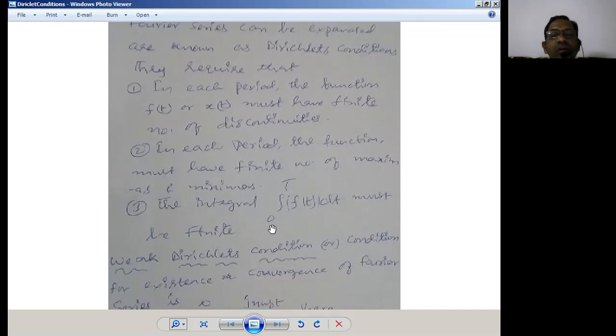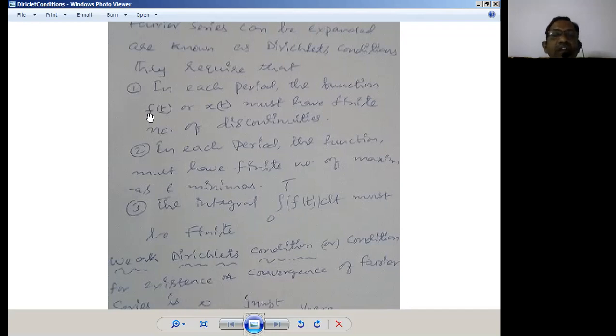The last one is that the integral of this function must be finite. Here, f of t should be absolutely integrable. That means we find the absolute value of f of t, then apply integration to it, and it should result in a value. If it gives us a finite value, then it is called absolutely integrable. If it is not integrable, meaning we cannot get a value, and we get a random value, then it does not come under the Dirichlet conditions.